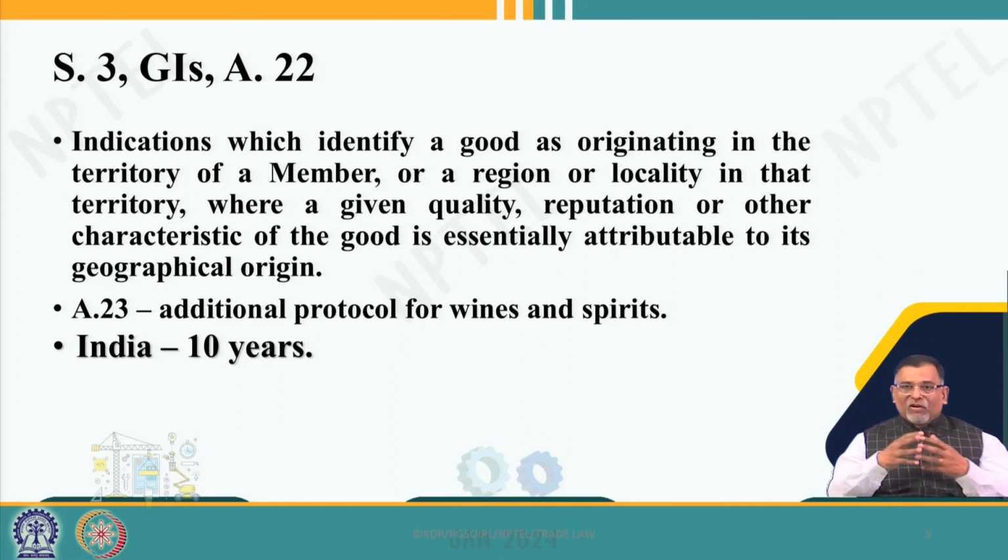It may be the skill of the people, it may be special characteristics of the raw materials used from a particular region, it may even be climatic conditions which made that product very special. It can be aroma, the qualities, the chemical composition, or the skill of the people making that particular product from that area. In India, a geographical indication is protected for 10 years.